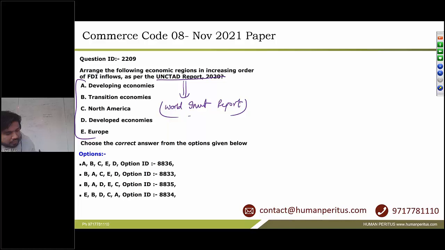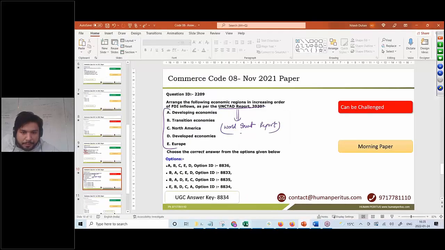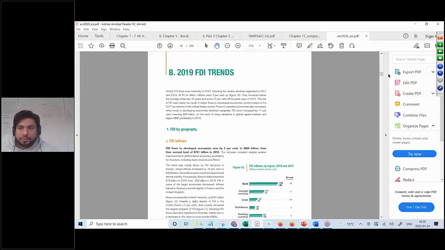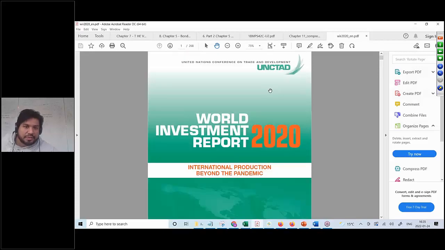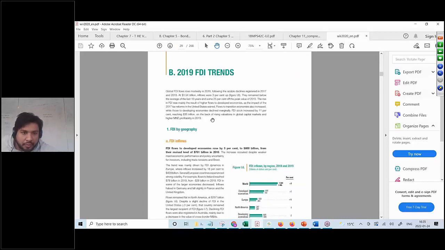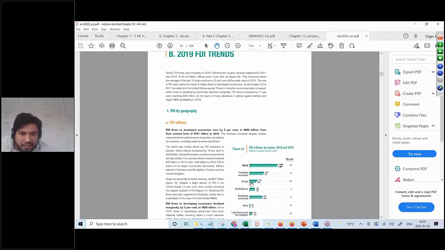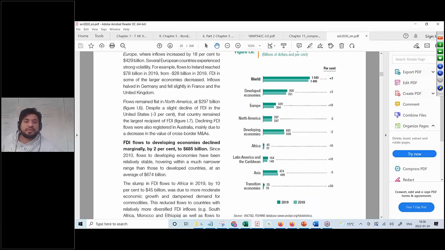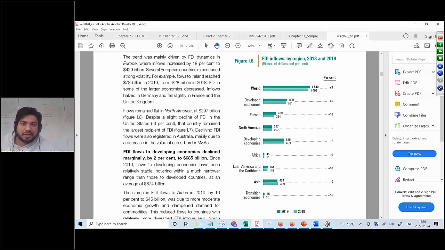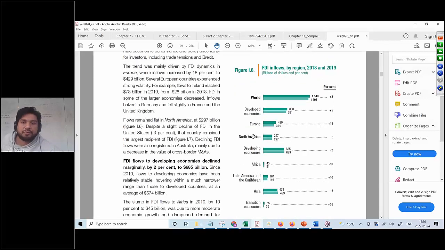Okay, so now let us look into the report itself so that we can find the correct answer. This is the UNCTAD 2020 World Investment Report, and the required information has been provided on page number 29. As you can see, this graph, let me zoom in, is a comparison of the FDI inflows in 2019.